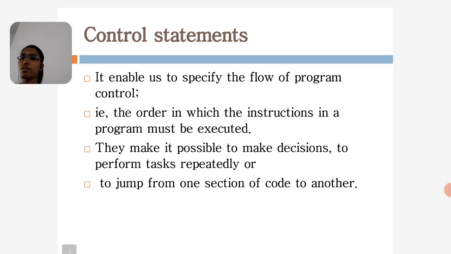And next, control statements. What are control statements? They enable a specified flow of program control, that is, the order in which the instructions in a program must be executed. They make it possible to make a decision, to perform a task repeatedly, and to jump from one section of code to another.